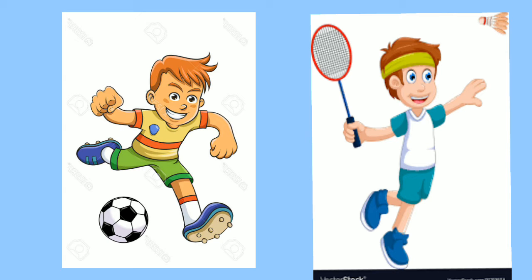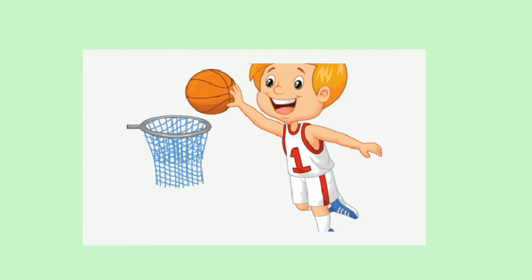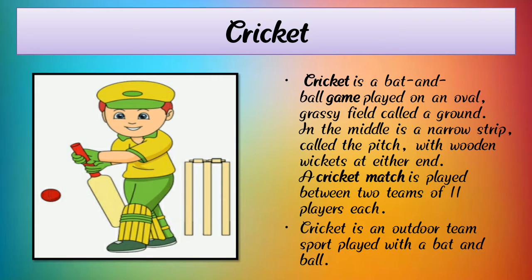Now children, we will learn in detail what types of games we play inside our house and outside our house. First, here we can see a photograph of cricket, and here we can see a ball and bat. We can play cricket with a ball and bat.